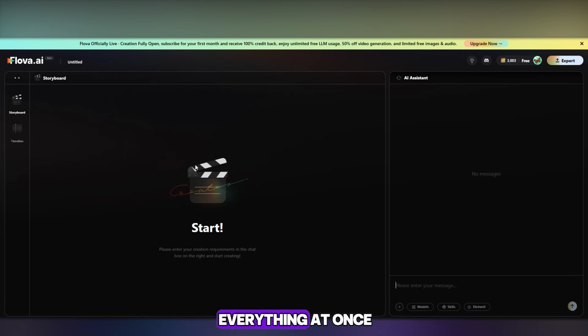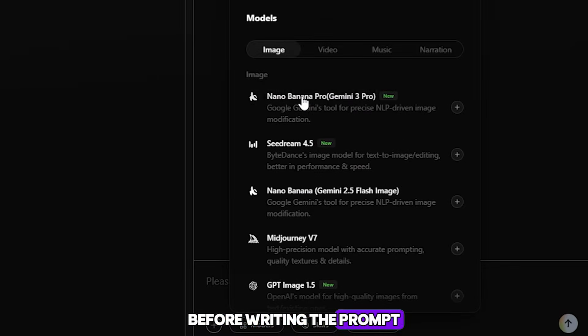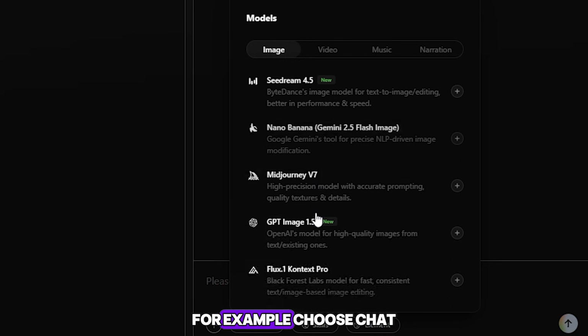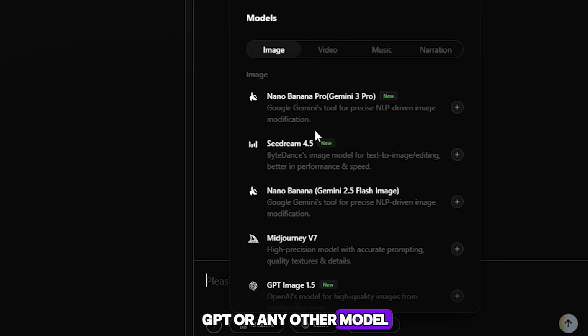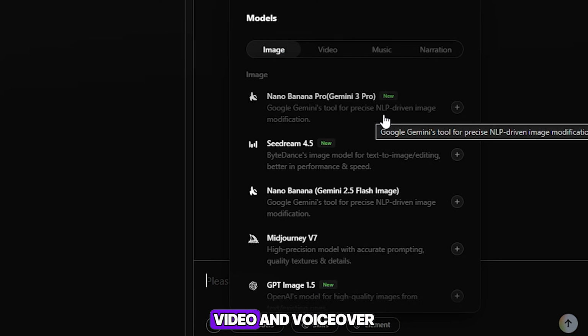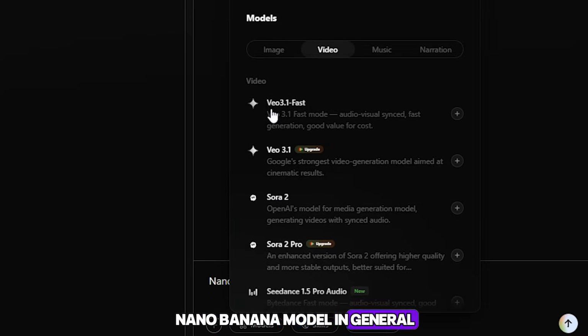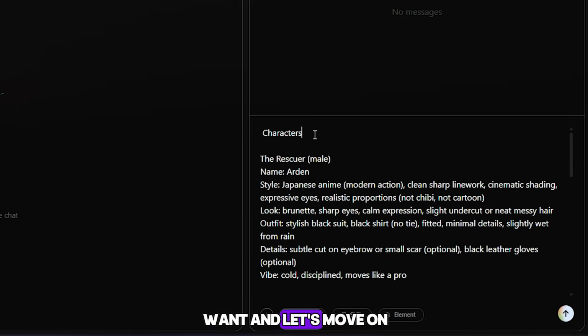However, you shouldn't write everything at once. Before writing the prompt, you can configure the model, for example. Choose ChatGPT or any other model. You can select models for images, video, and voiceover. Set it up in a way that works best for you. Personally, I prefer the Nano Banana model. In general, configure it however you want, and let's move on.